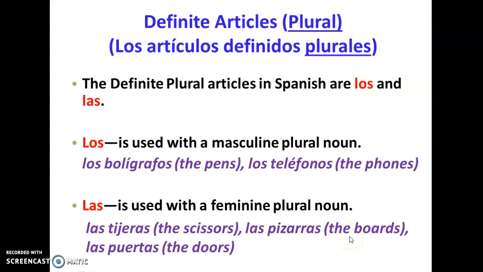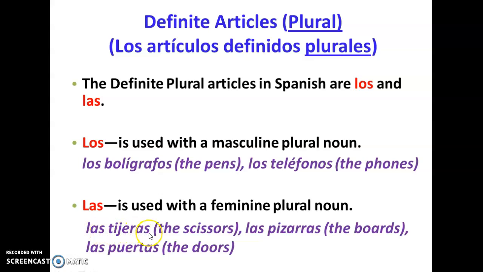The definite plural now. The artículos definidos plurales. So now it's los or las. This is just, you know, instead of having one, we have more than one. And so bolígrafos, the pens, we have more than one. Or los teléfonos, more than one phone. And this is for feminine: las tijeras, the scissors, if we have more than one. Pizarras, puertas.